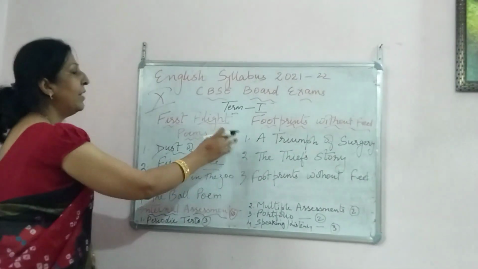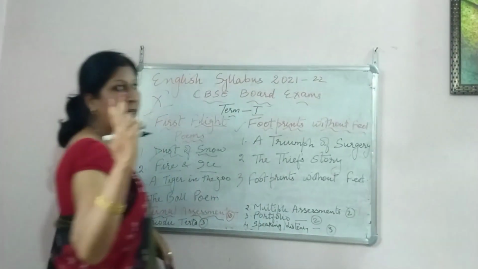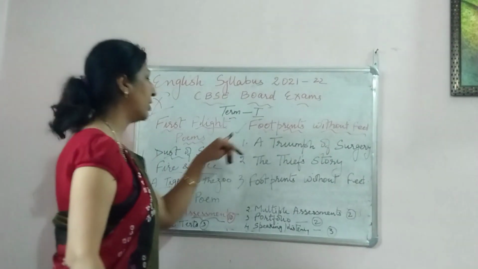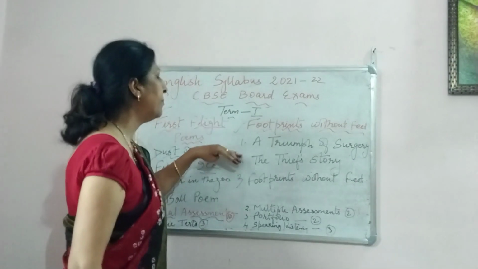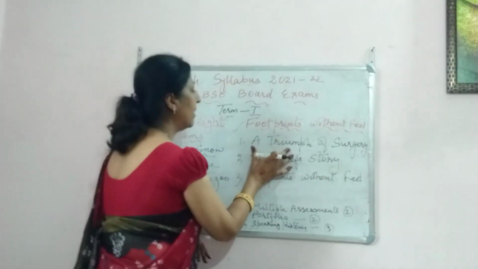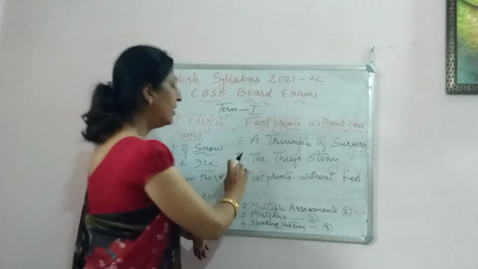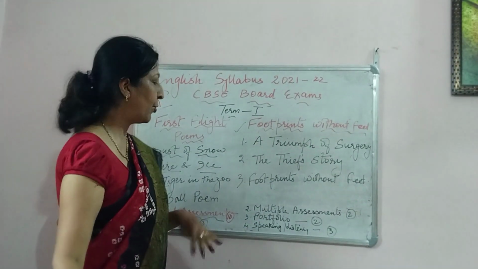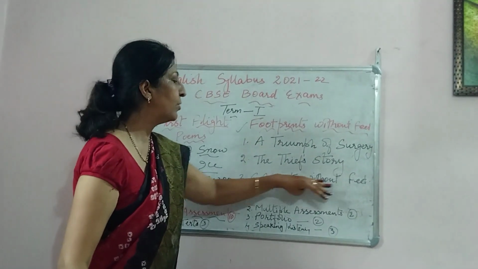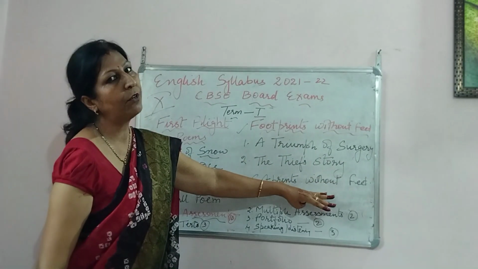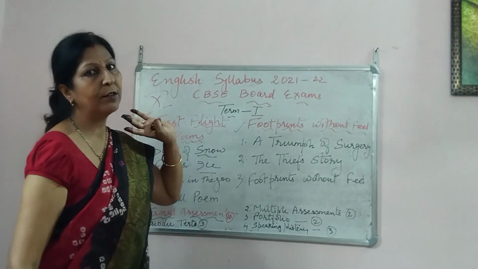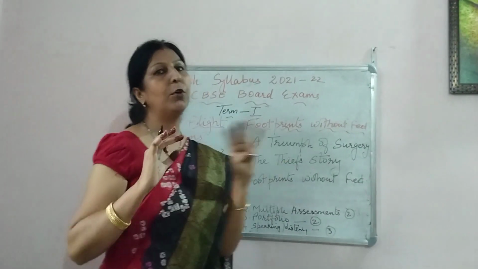Then we come to the next text. There are 2 books, First Flight and Footprints Without Feet. From Footprints Without Feet we have to do 3 chapters. The first chapter, A Triumph of Surgery. Second one, The Thief's Story. And third is Footprints Without Feet. So only 3 chapters we have to do from Footprints Without Feet. So this is all about your theory.